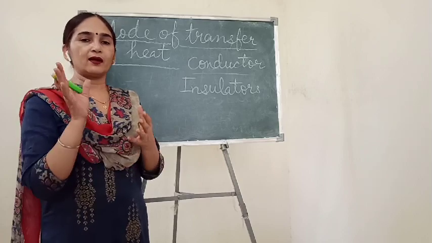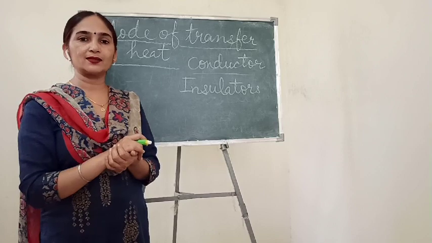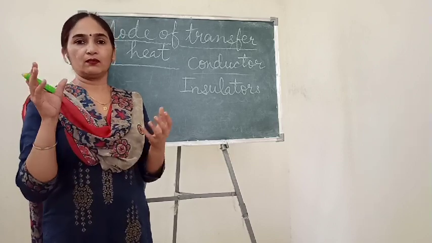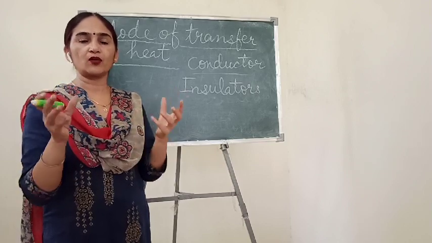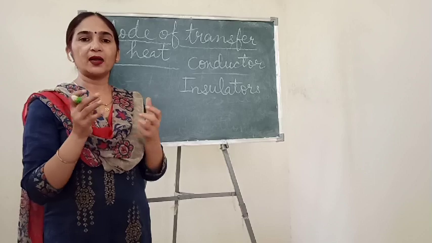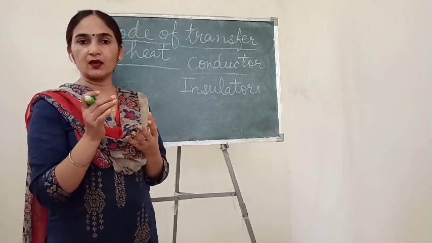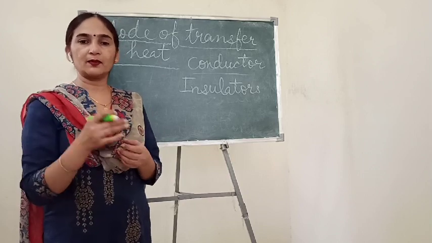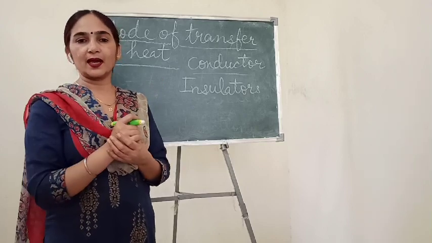Other than this, you can take the example of cooking utensils. You know that the handle of your pan, or many times the handles of cooking utensils, are made of either plastic or wood. Why do we use wooden or plastic handles?